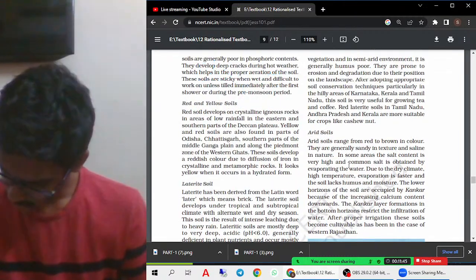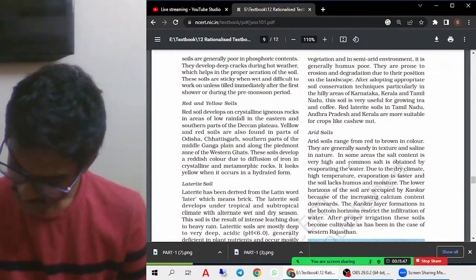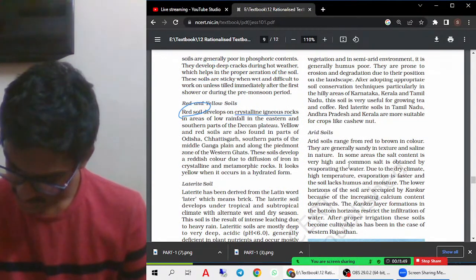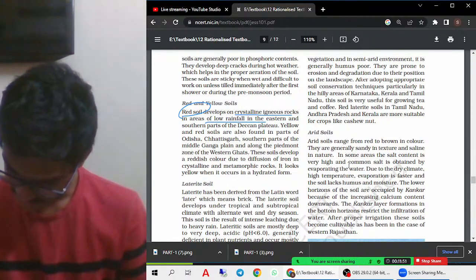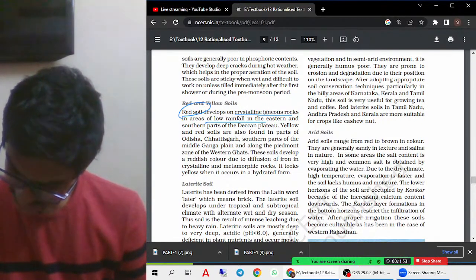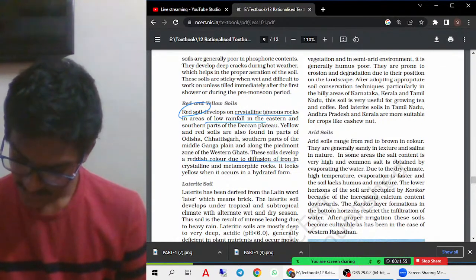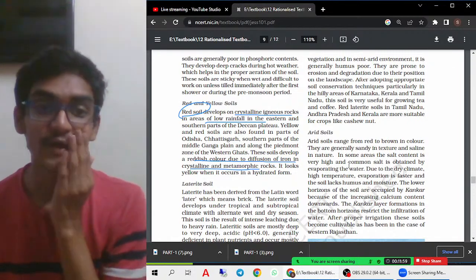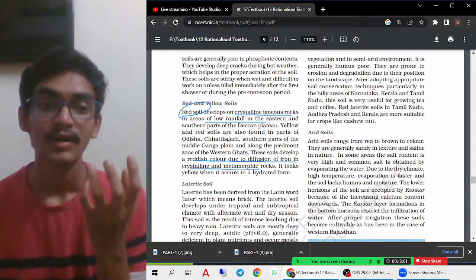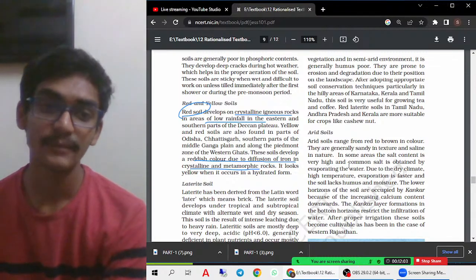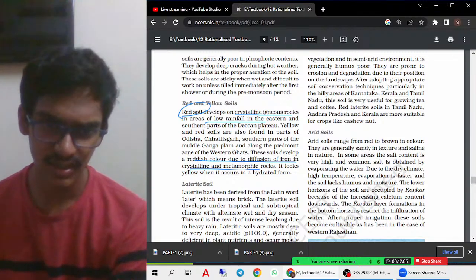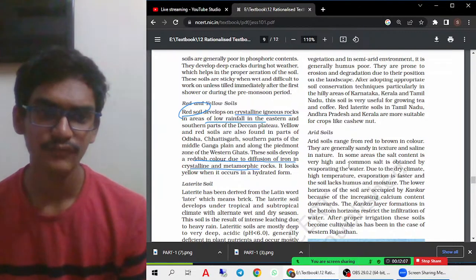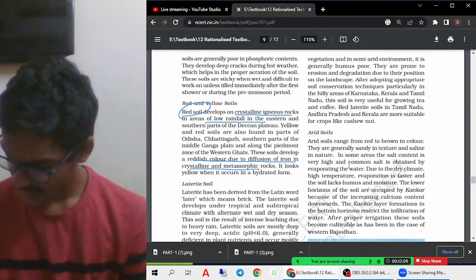Red soil is mainly developed from the crystalline igneous and metamorphic rocks in the lower regions, and the reddish color is mainly due to the diffusion of iron in the crystal. If you see, the real color of iron is reddish, and it is present in the crystalline metamorphic rocks. Because of that, these soils are red in nature. They are in hydrated forms, which gives the yellow color.